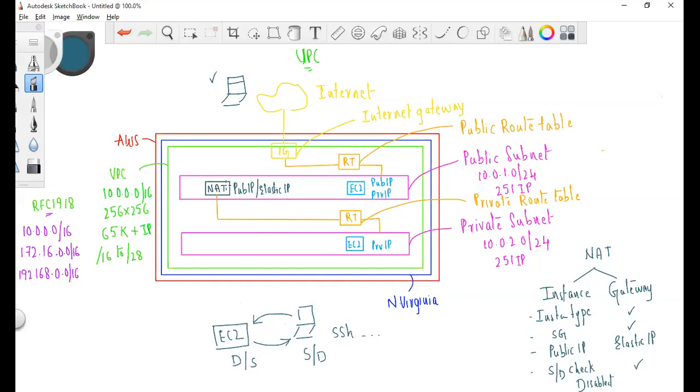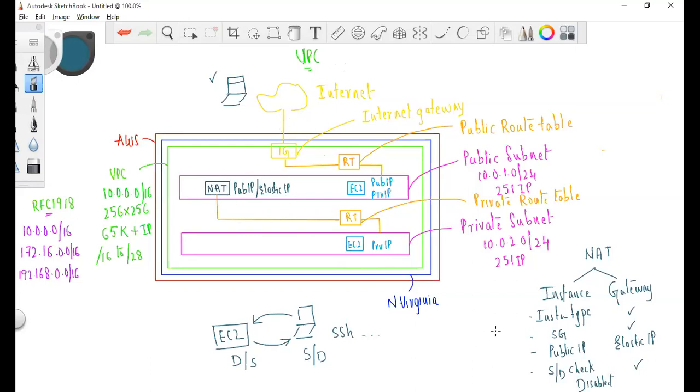But if you see the NAT instance here, when EC2 is trying to access the internet, this NAT is not the destination. It has to go to the internet to get the access. And when it is responding, this is not the source. Let me repeat it again. When an EC2 instance is trying to access the internet, this is the source and NAT is not the destination. Internet is the destination. And when it is responding back, internet is the source and this is the destination. That means NAT is neither source nor destination. It is just a mediator.